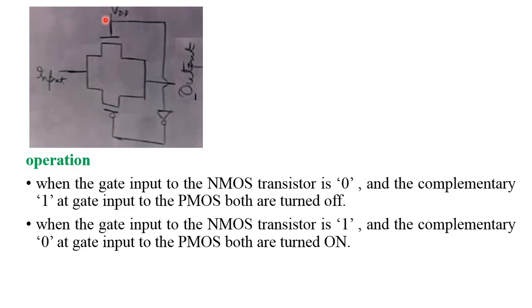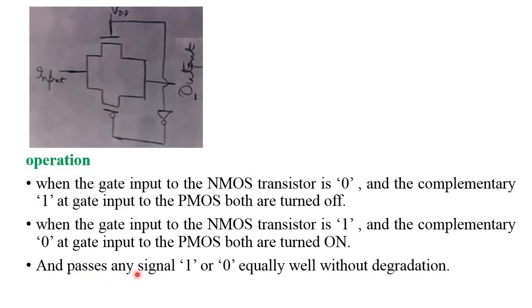And if the gate voltage of NMOS is high, both are in the on state, so the whole logic is on. If the input is 0, 0 is passed; if it is 1, 1 is passed. So it is also called switching logic. Simply it acts as a switch and passes any logic 1 or 0 equally without degradation.